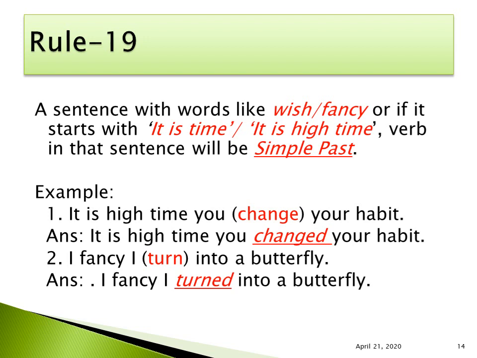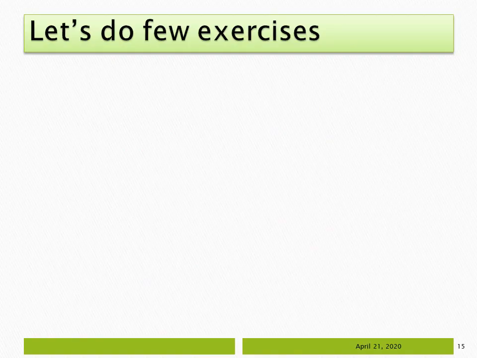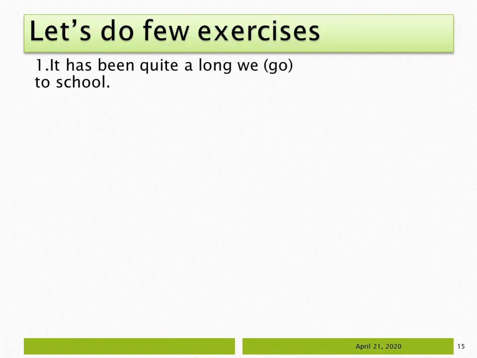In the same way as I have told you previously, you have to remember a few words to remember this rule. That is wish, fancy, it is time, it is high time. After these phrases or words, if there is a subject, the verb will be in simple past. Let's do a few exercises. It has been quite a long since we go to school.